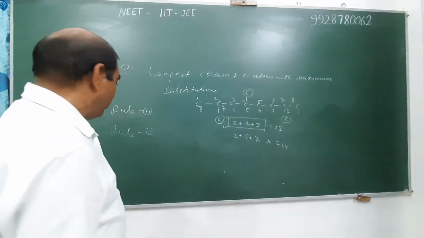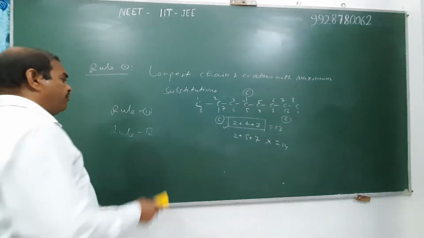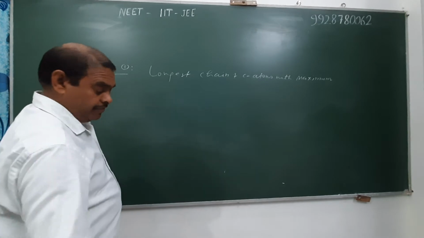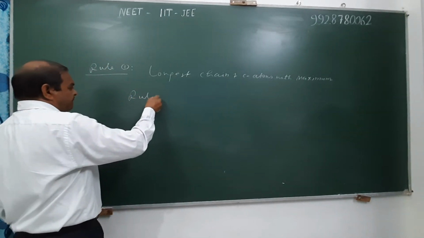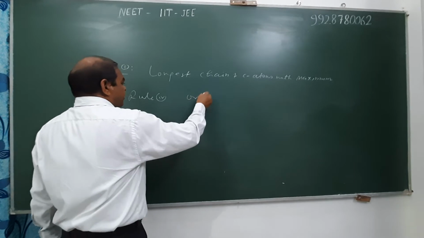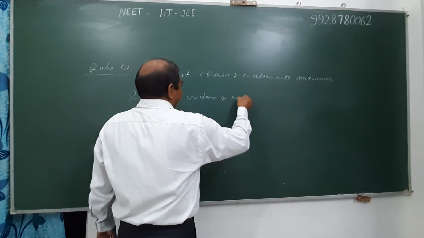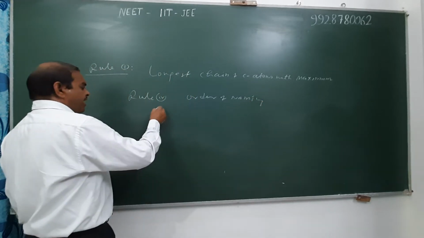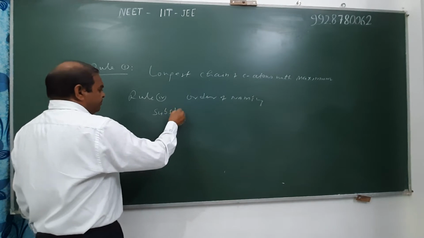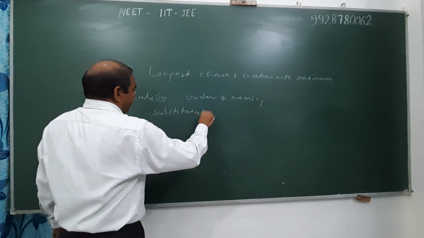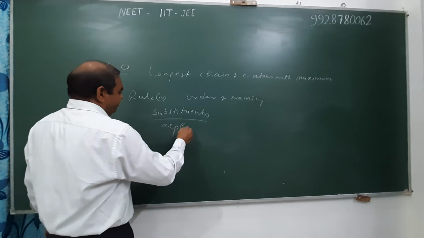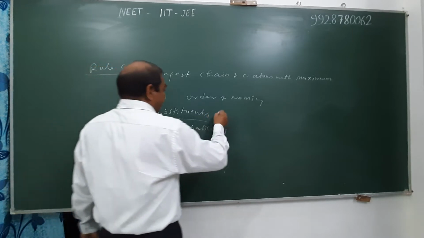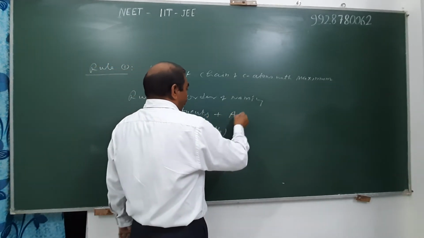And then order of naming. The next rule is order of naming. First of all, we write the name of substituent alphabetically. Then write the name of alk.